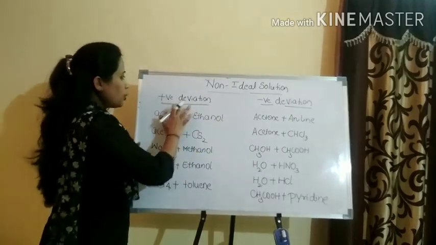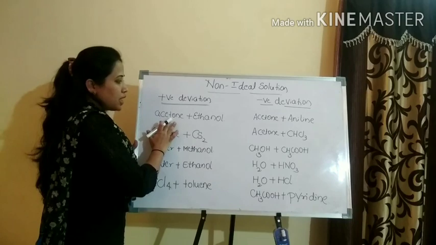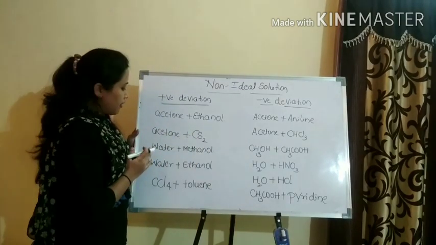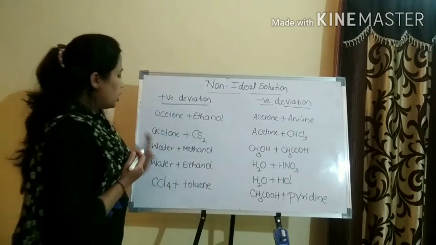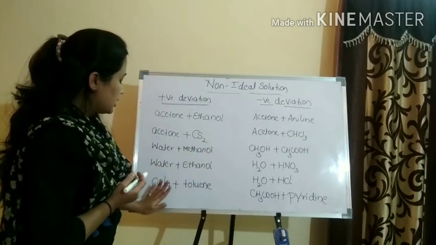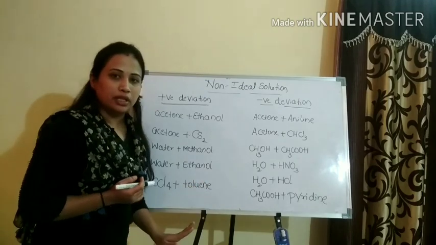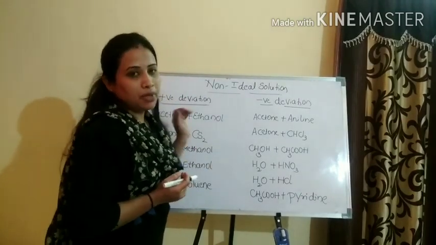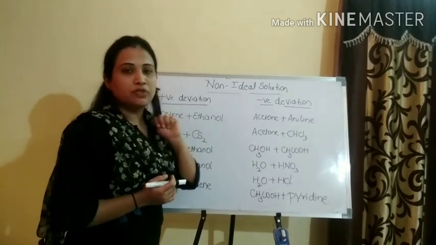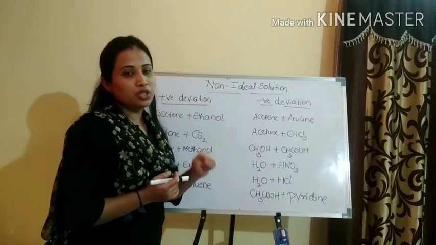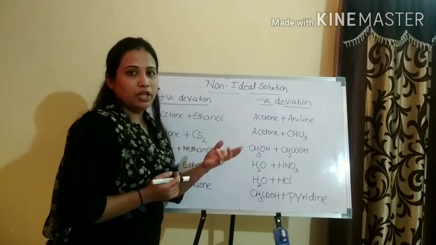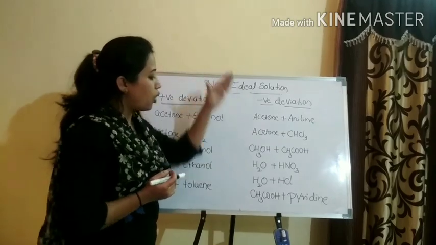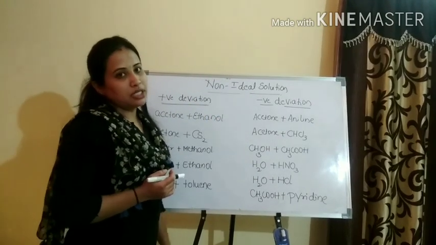Okay, that is for the positive deviation: the mixture of acetone plus ethanol, acetone plus carbon disulfide, water plus methanol, water plus ethanol, and carbon tetrachloride with toluene. Okay, so for your competitive exam, the questions might appear based on this concept, like 4 options will be given and you have to mention which is an example for the positive deviation or for the negative deviation. So in such conditions you have to remember all these examples that are given.